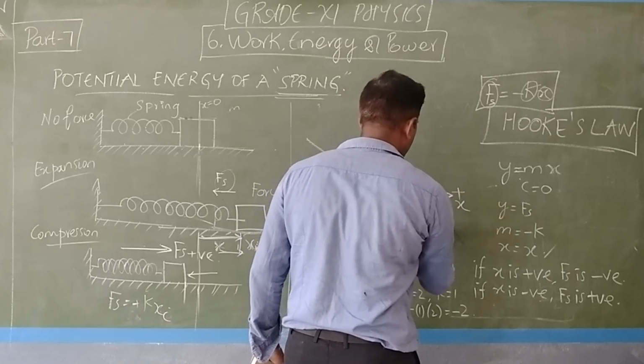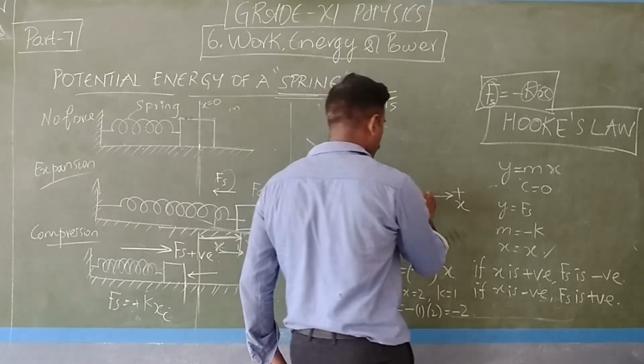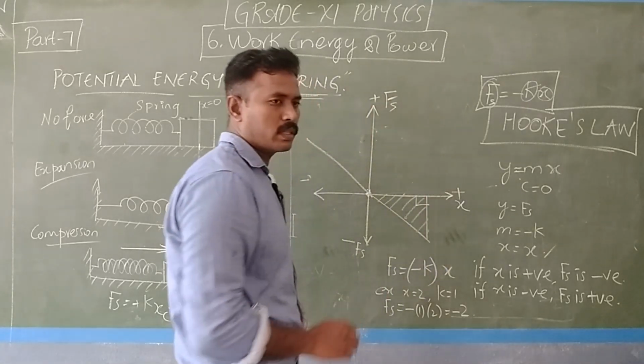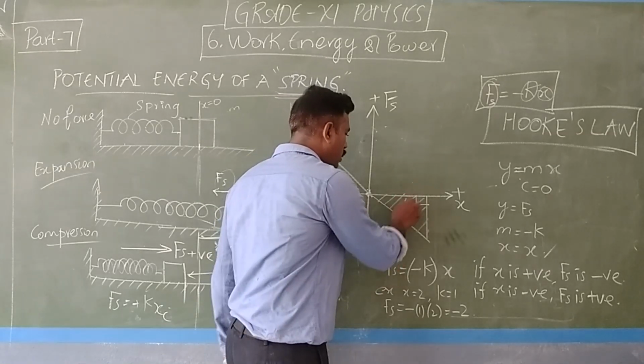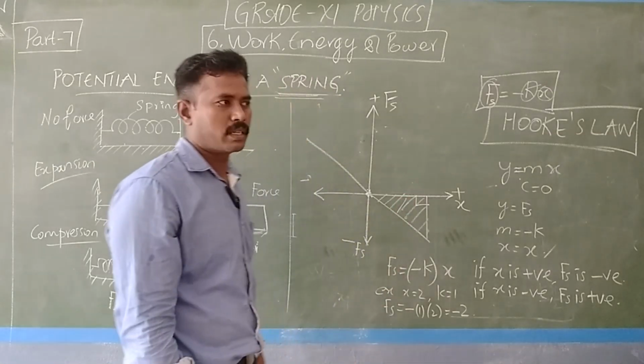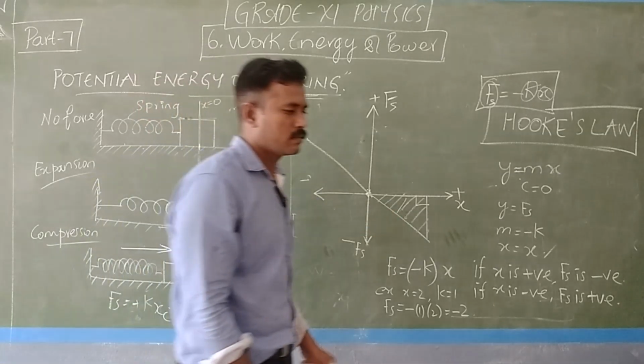What is the area under this curve? This is a right angle triangle. So the area under this curve will give the work done.